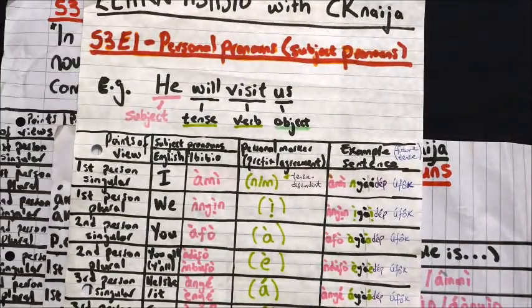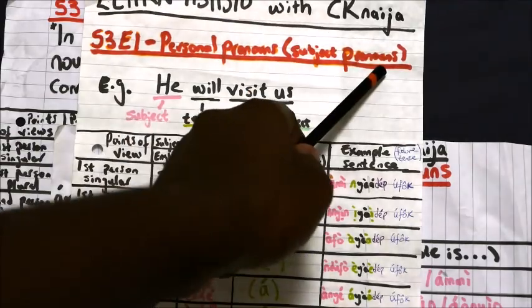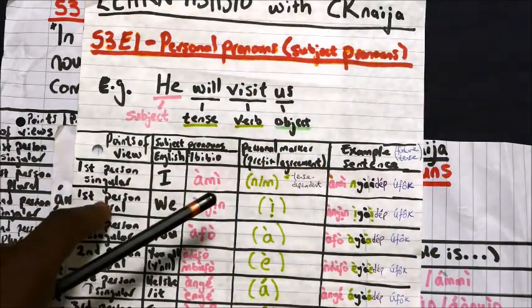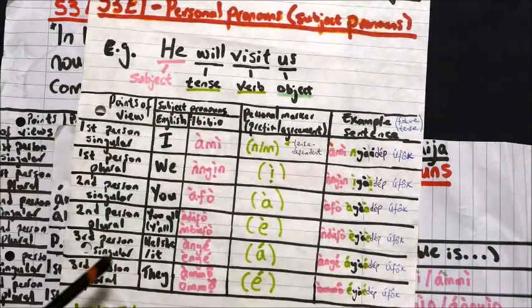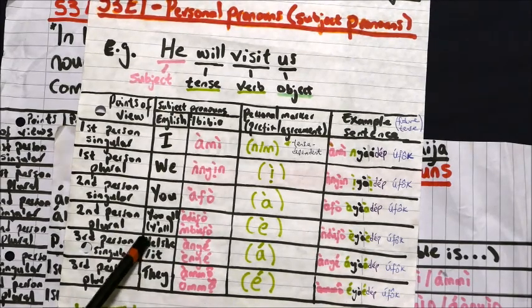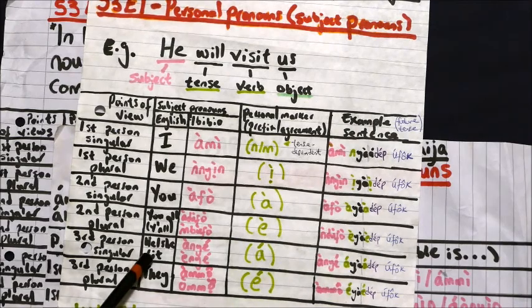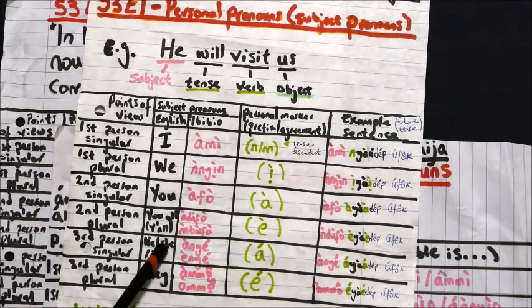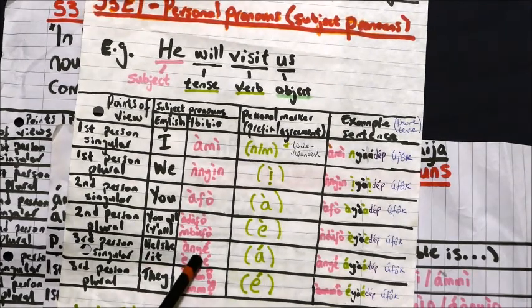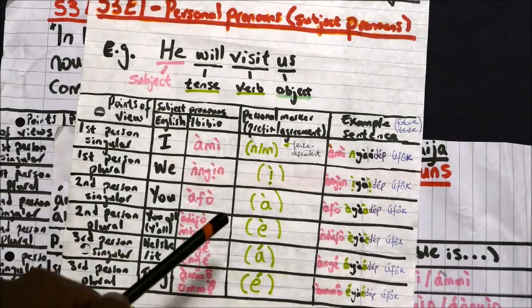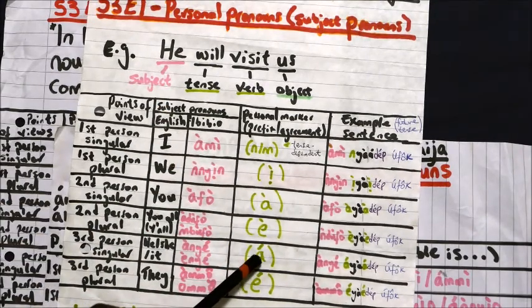Now if we go back to series 3 and episode 1, where we learned about subject pronouns, what we will find is that for the third person singular, i.e. he, she, or it, the word was anye, the subject pronoun, and the agreement for this was with a high tone.